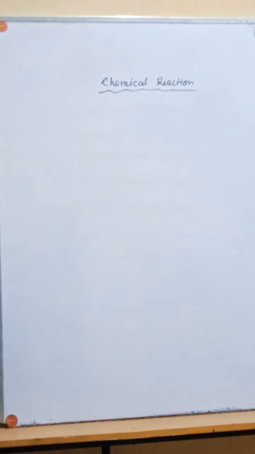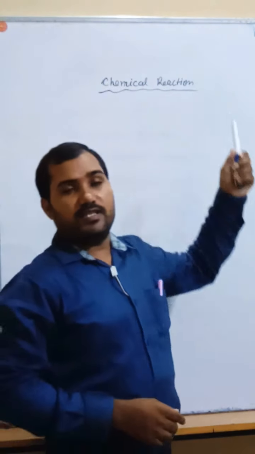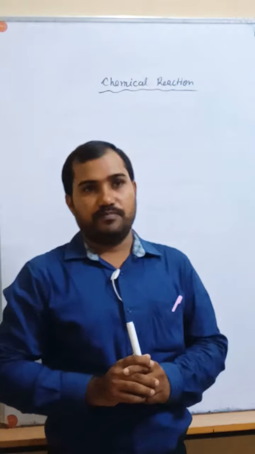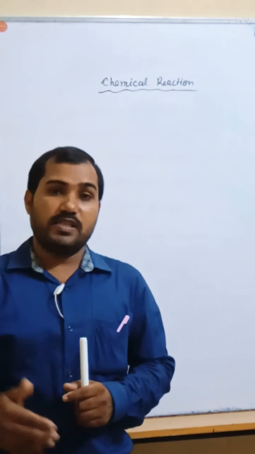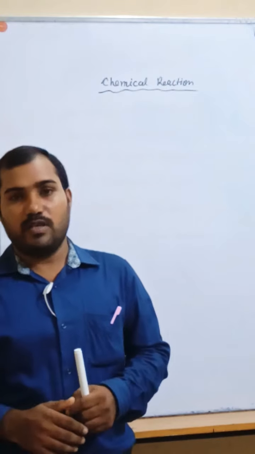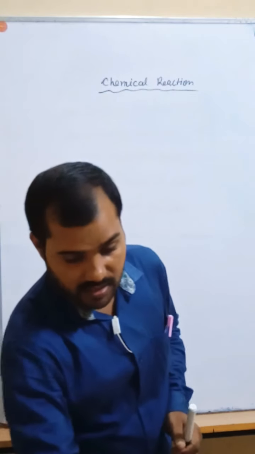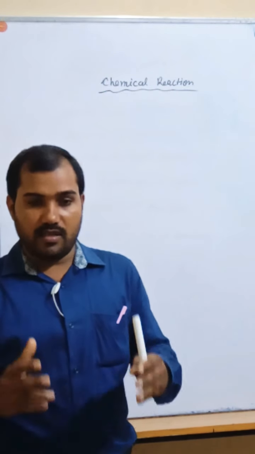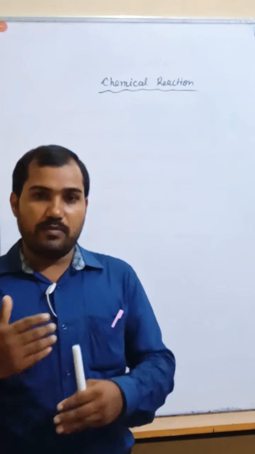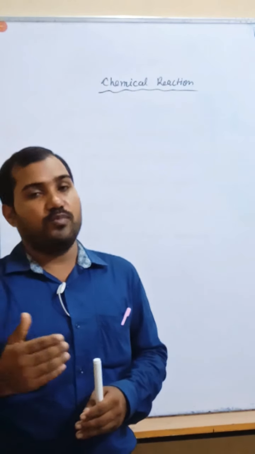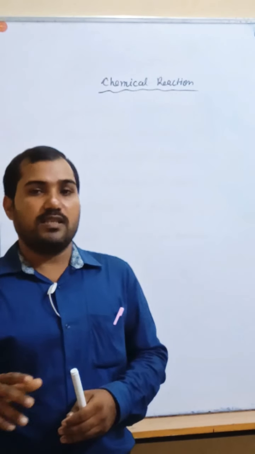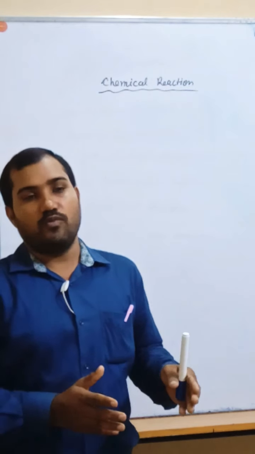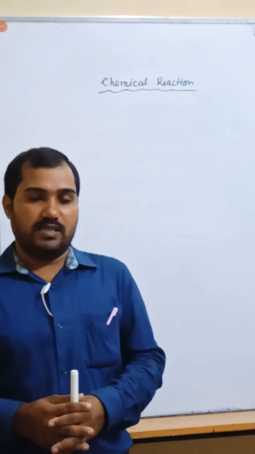Chemical reaction. Dear students, chemical reaction is the process in which breaking of old bond and formation of new bond take place. It is a process, which process? Chemical process. And if any chemical changes are there, it means in the chemical reaction heat energy will change, the color and smell of the formed product will change, that is, in the chemical reaction new product will form. And in terms of chemistry, you can tell that chemical reaction is the process in which breaking of old bond and formation of new bond take place.